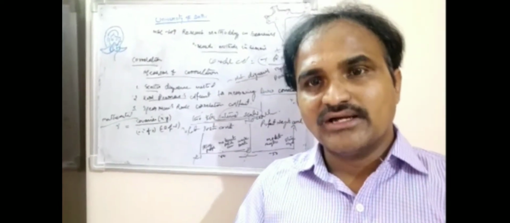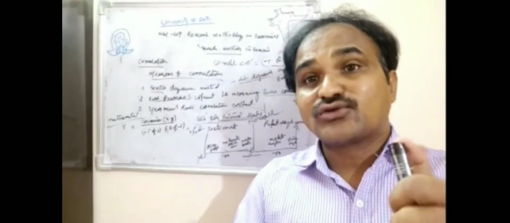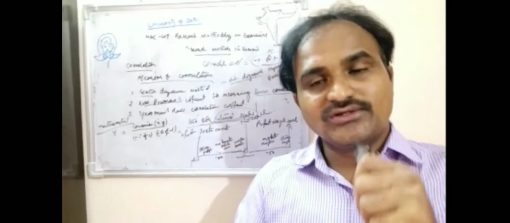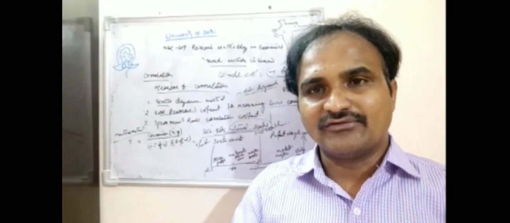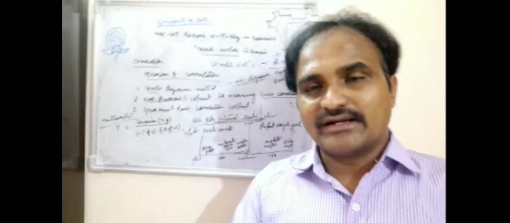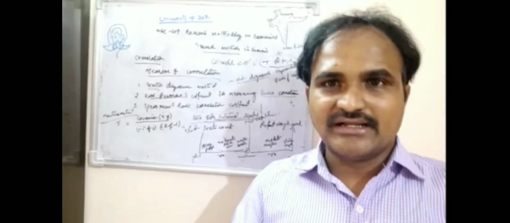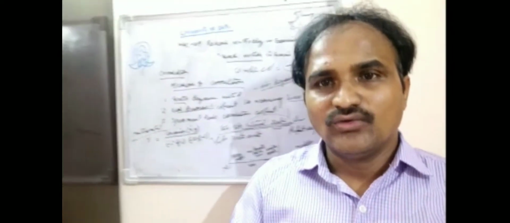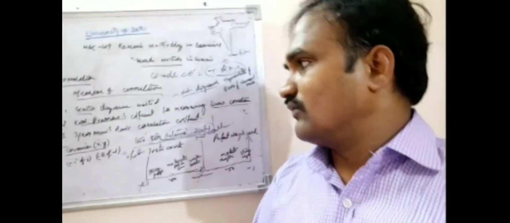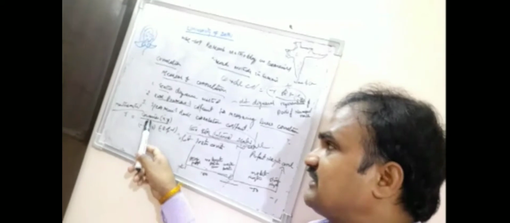If the value is negative, there is a negative correlation. After using SPSS or some other software, you run the model to get the value according to this scale. In the Karl Pearson model, you find r equal to the covariance of x and y. What is the covariance? The relation between the two variables x and y. The denominator is the standard deviation of x and of y, the square root of the variations.